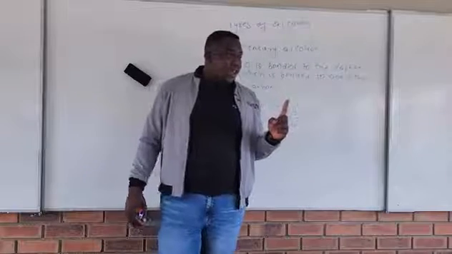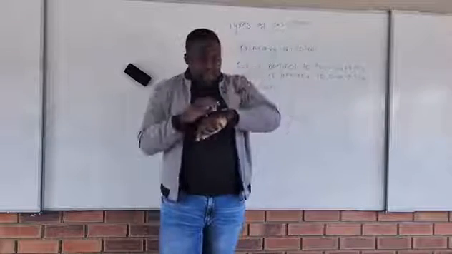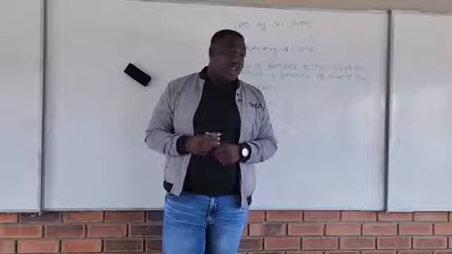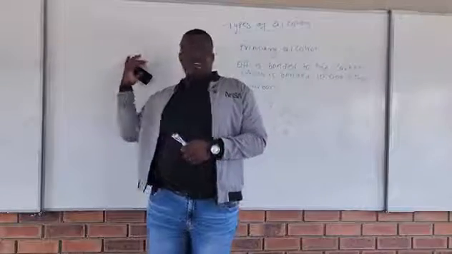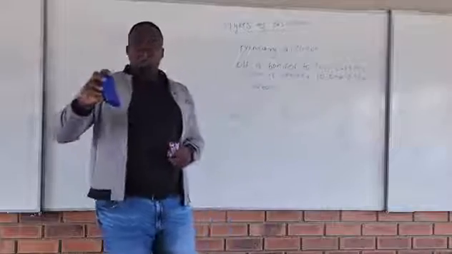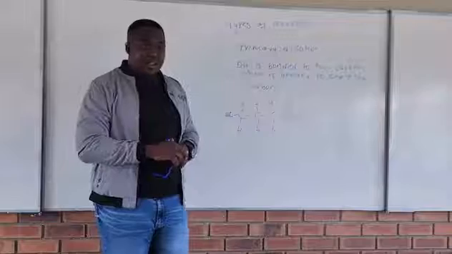Primary alcohol, what is happening? You are dating someone who is already dating someone else. If there's someone who is already dating someone, I know you will understand this one better.